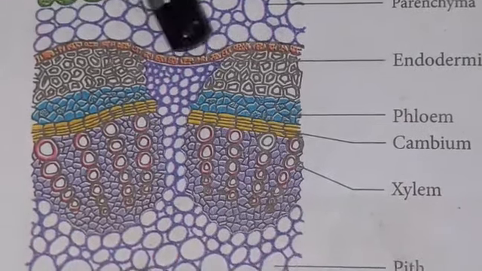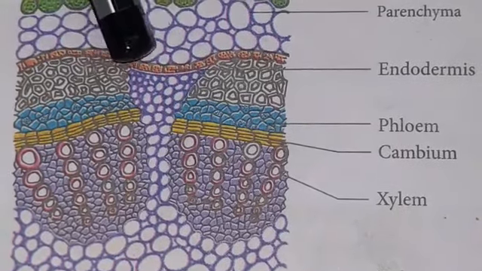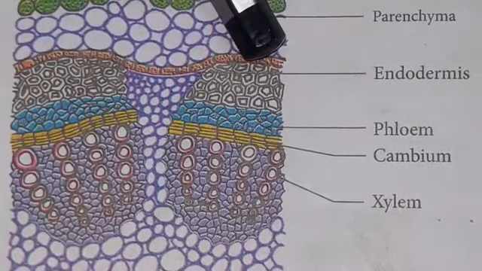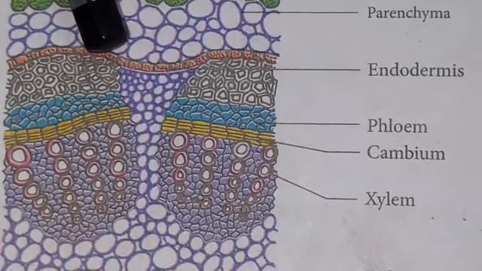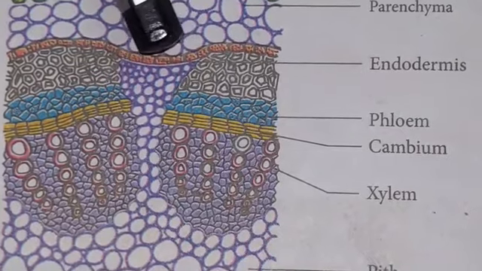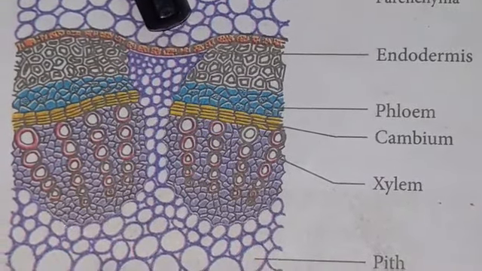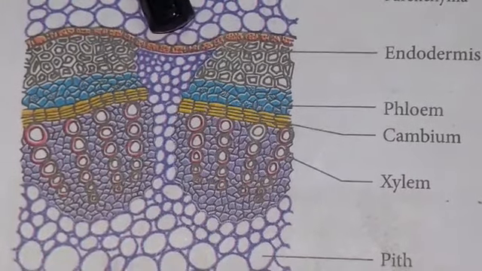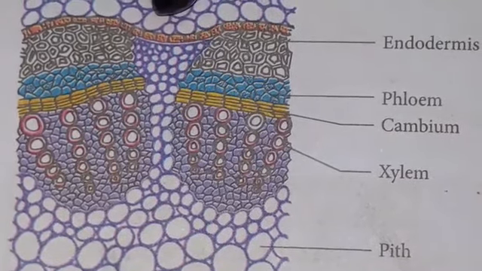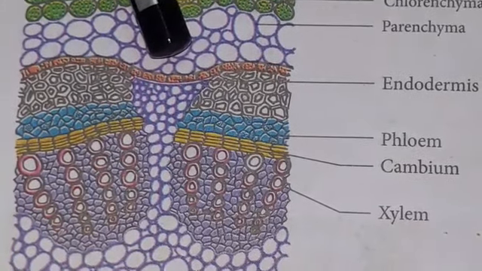The innermost layer of the cortex is made up of endodermis. The endodermis consists of barrel-shaped parenchyma tissue arranged without intercellular spaces. These endodermal cells contain starch grains, so they are called a starch sheath. They are morphologically similar to the endodermis of the root, but in the stem the Casparian strips are absent.